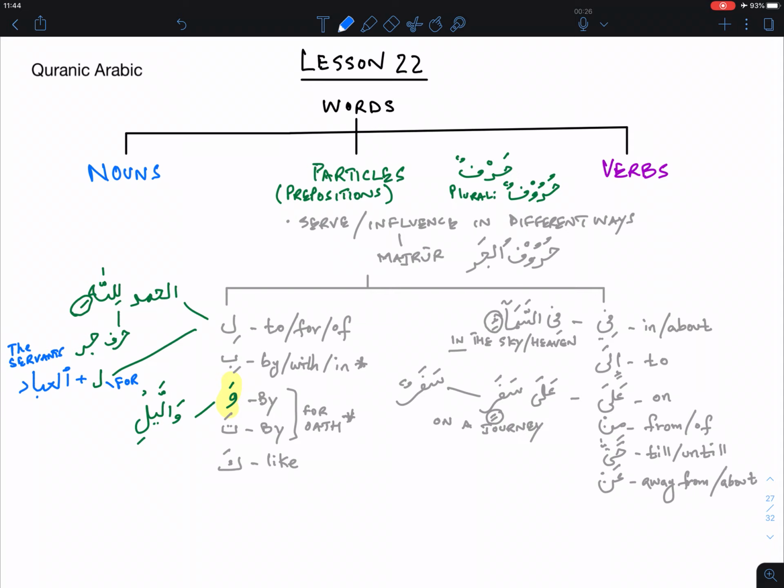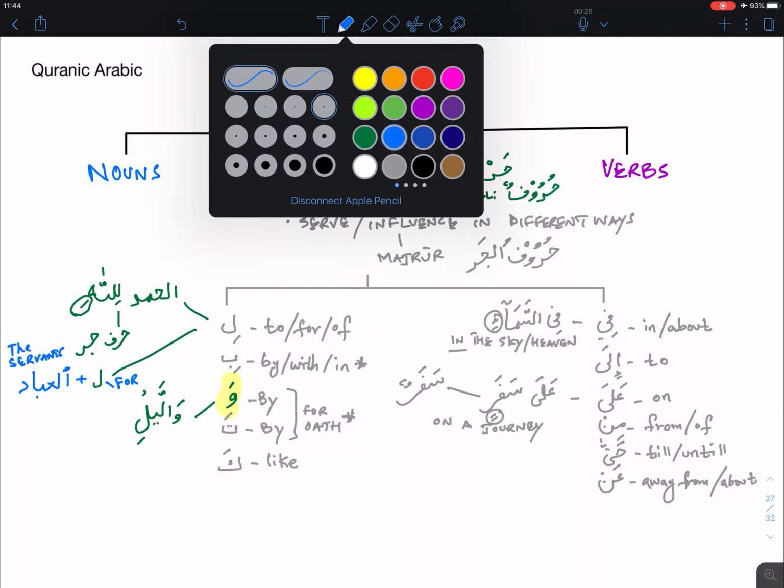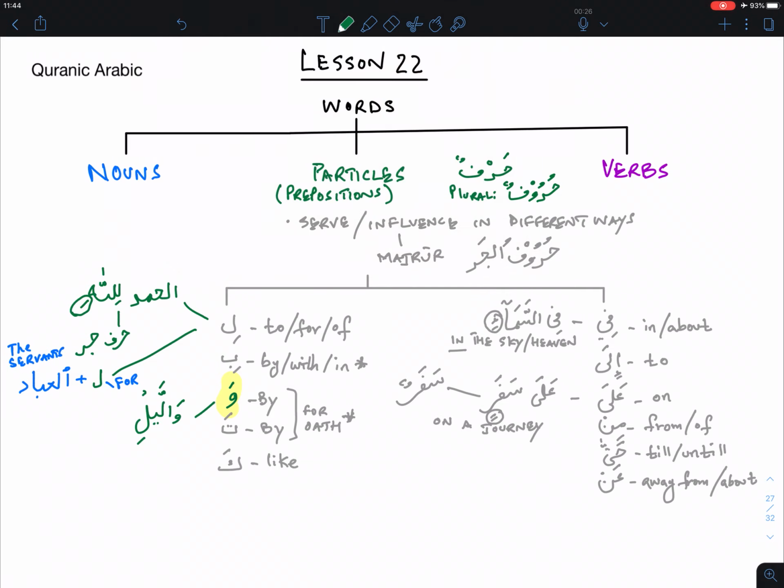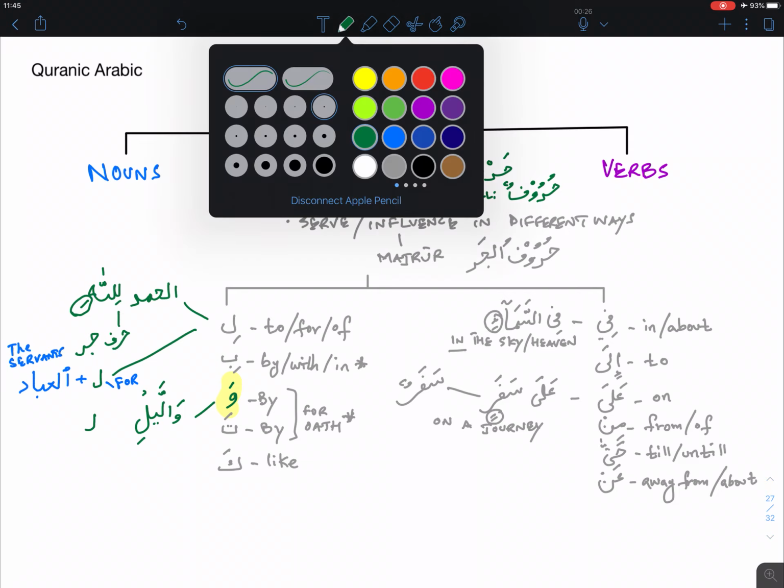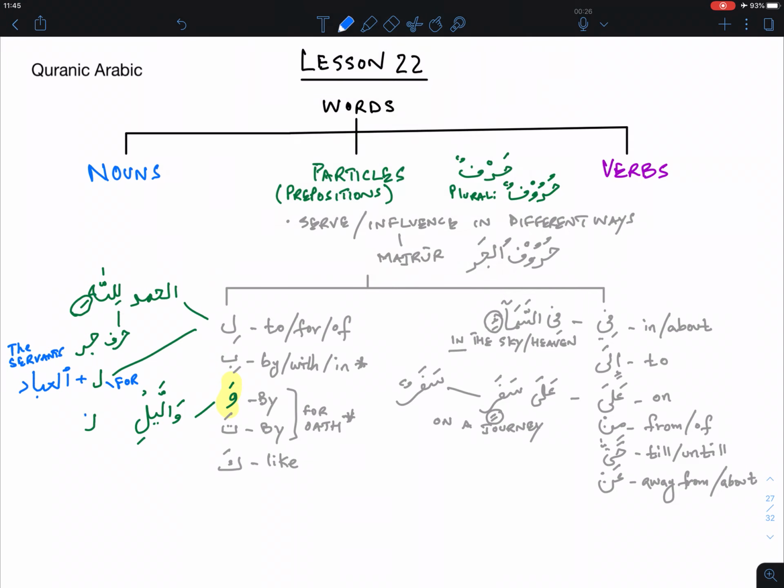So for. So now if we were to rewrite that, look what happens, the transformation. We write lil ibad. Actually, lil ibadi, and again it's majroor, so that's another thing.